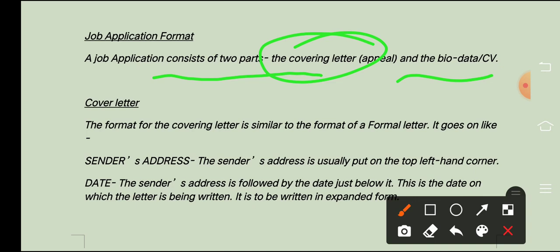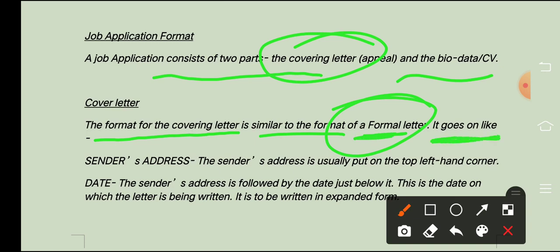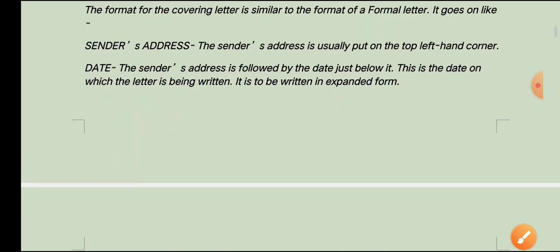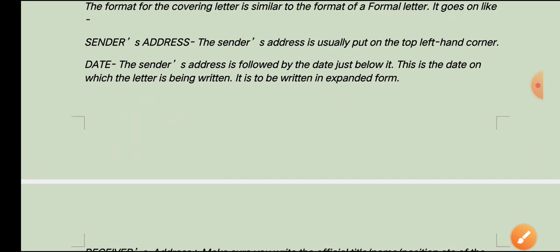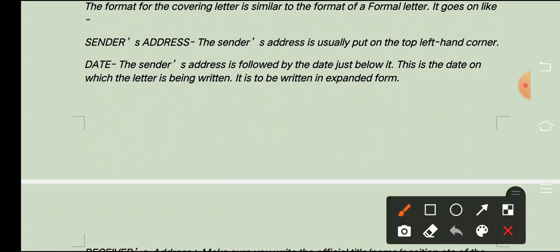So what is this cover letter? In the cover letter you will write only a simple application, right? That is in the style of a formal letter. The format of the covering letter is similar to the format of a formal letter, and I will tell you the format also. Right now we are discussing the cover letter, which has a similar format to that formal letter. So what things do we write in it, what things do we do in it?